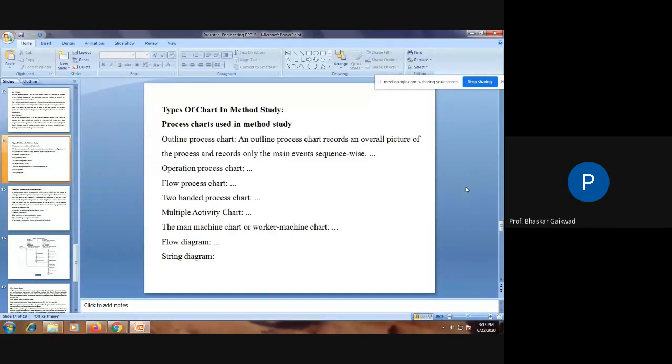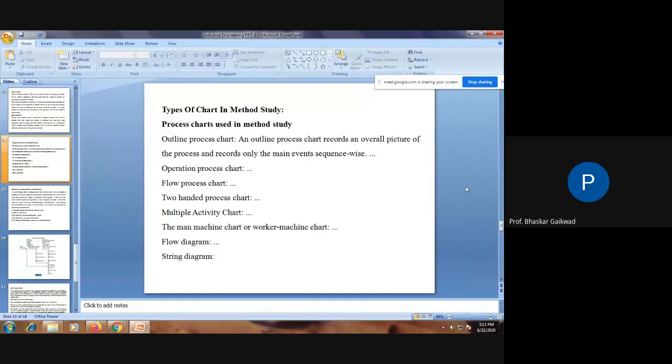This means we are doing work using two hands, but sometimes it may happen that one hand is idle and one hand is working. So how can we utilize both hands for the working purpose so that idleness will not be there and no single hand will remain idle? In order to make this utilization, we have to show that we can do the assembly this way. Multiple activity charts: here there are different types of materials, manpower, machining activities. So many things are there.